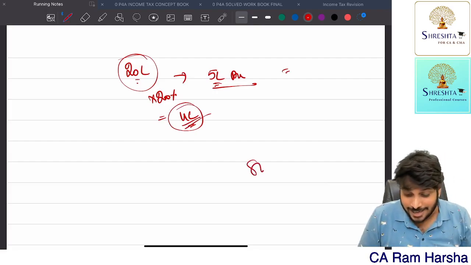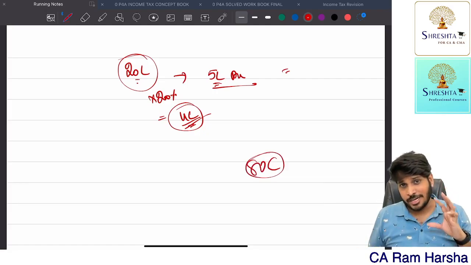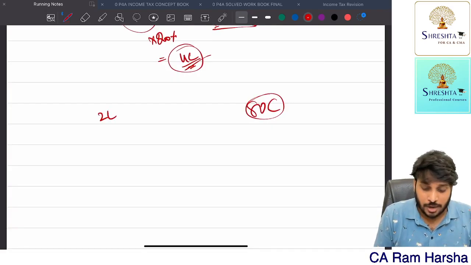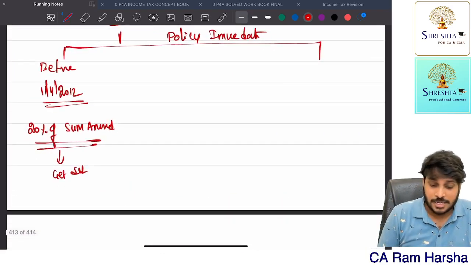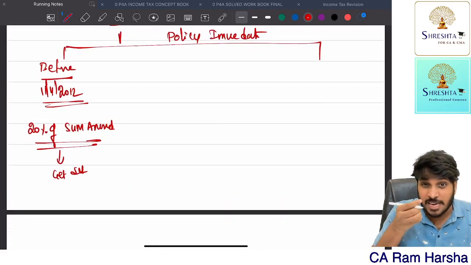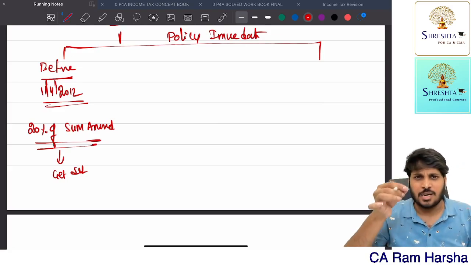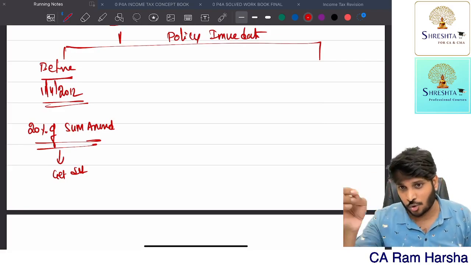And remember, the 80C section limit itself is 1.5 lakh. Are you getting the point? Suppose the sum assured is 2 lakhs. The maximum restriction is what? 20% means what? 40,000. So if the policy became active before 1/4/2012, the premium paid is allowed as deduction subject to a maximum of 20% of sum assured.